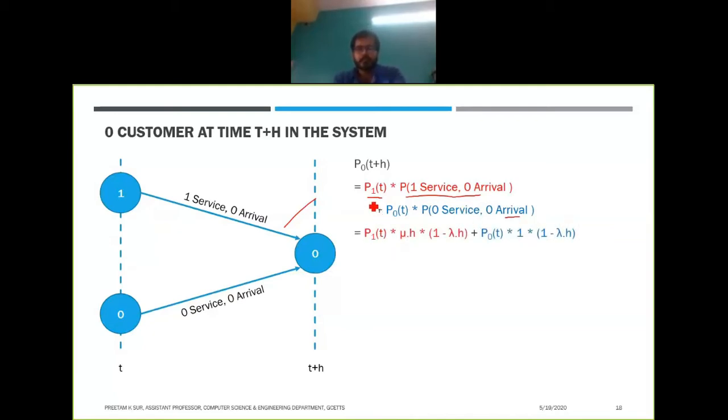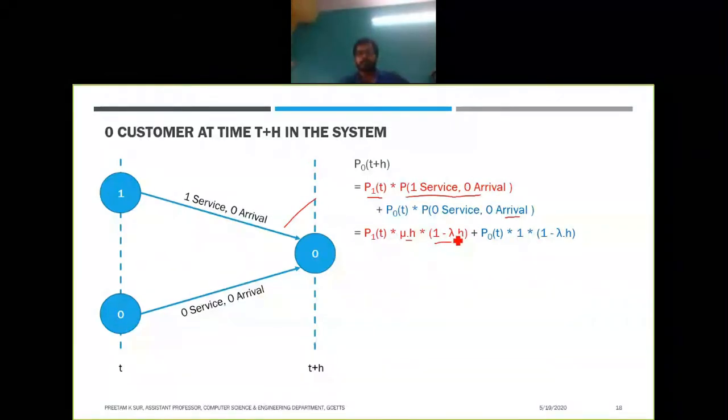For one customer in the system, the probability of one service is mu h, as we have already done, and the probability of zero arrival is 1 minus lambda h.